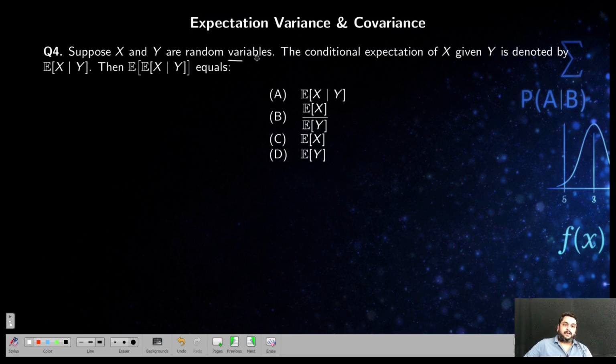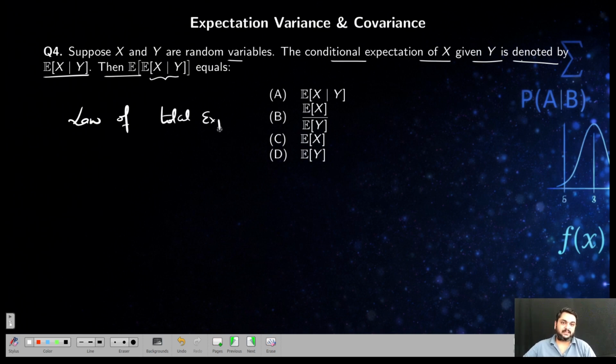Suppose X and Y are random variables. The conditional expectation of X given Y is denoted by E of X given Y, then the expectation of this equals what? You can try it, you can just use the definition and find out in the exam. It is from the concept of the law of total expectation. Just like the law of total probability, there is a law of total expectation for conditional expectation. So this is directly nothing but E of X. You can just verify.